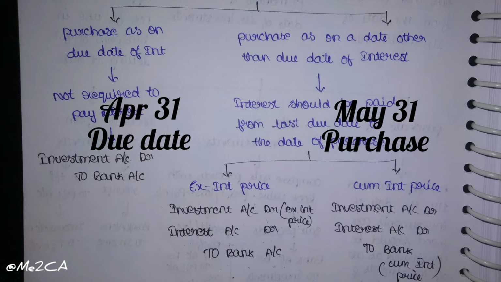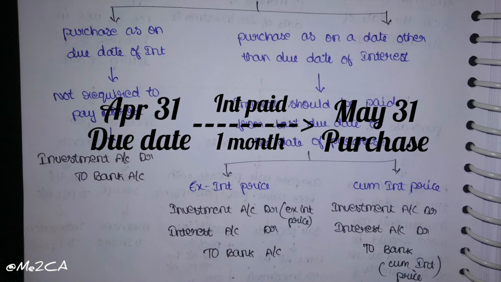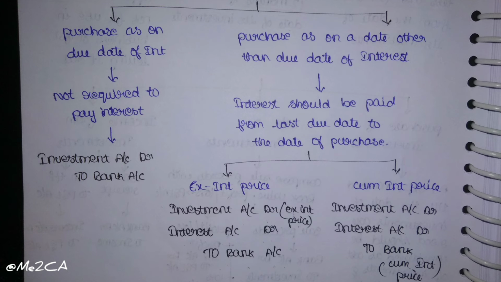In this case, the purchase date is other than due date of interest. So the interest should be paid for 1 month, because the gap between April 31st and May 31st is 1 month. So we have to pay interest for 1 month.